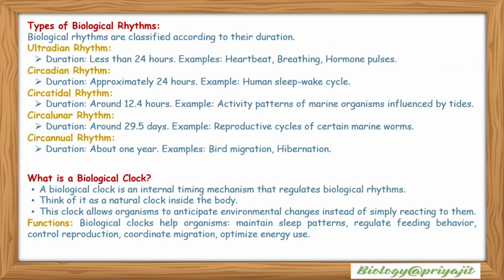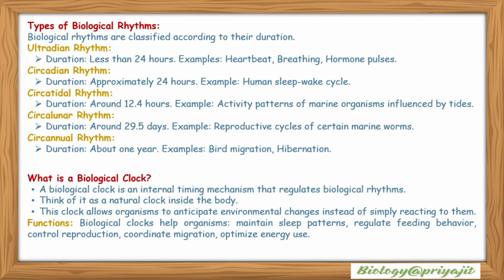Types of biological rhythms. Biological rhythms can be classified according to their duration. Ultradian rhythm: when duration is less than 24 hours. Examples include heartbeat, breathing, hormone pulses. Circadian rhythm: duration approximately 24 hours. Example, human sleep-wake cycle. Circatidal rhythm: duration around 12.4 hours. Example, activity pattern of marine organisms influenced by tides.